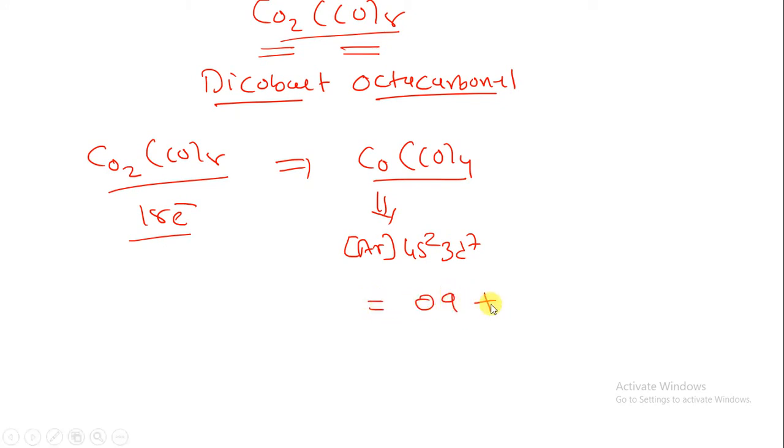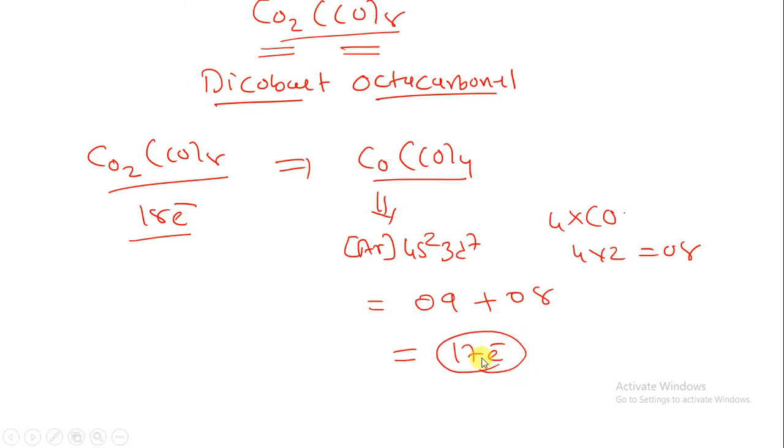One CO can donate 2 electrons, so 4 CO can donate 4 into 2, that is 8 electrons. So here we have 17 electrons. So there might be a possibility of a metal-metal bond. Why is there a possibility of a metal-metal bond? Because there are two metals present in the structure, that is cobalt.